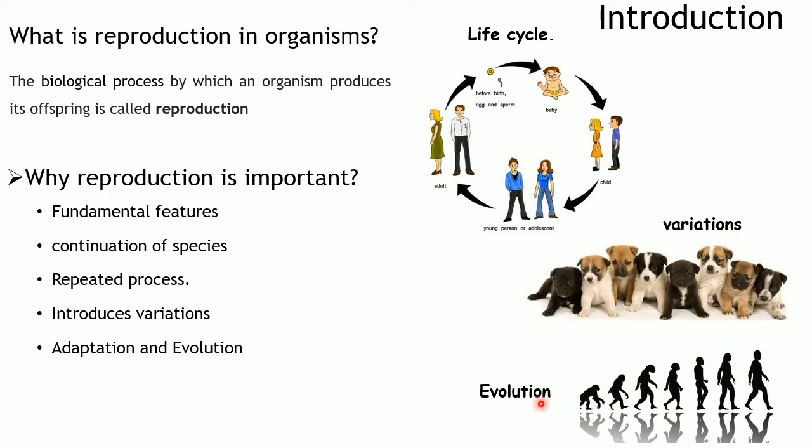For example, if you look at this picture, it is believed that we humans evolved from apes, chimpanzees and orangutans. It took millions of years for us to evolve as Homo sapiens, right? During these millions of years, the species had to face a lot of challenges from the external environment as well as from inside the body. To make sure that it lives and suits itself to such conditions, it has to adapt itself to that particular condition. So that is what we call adaptation.